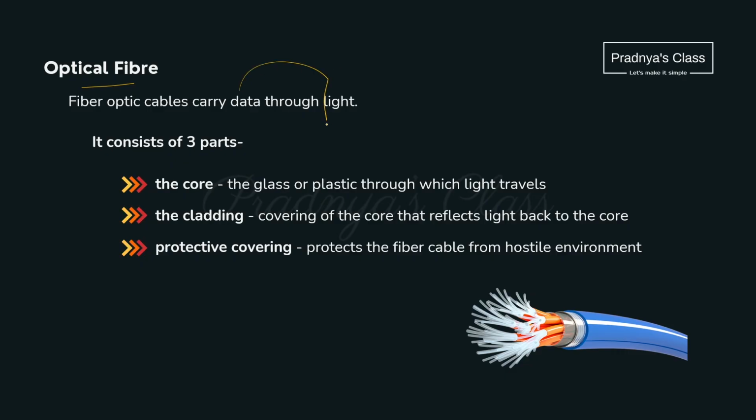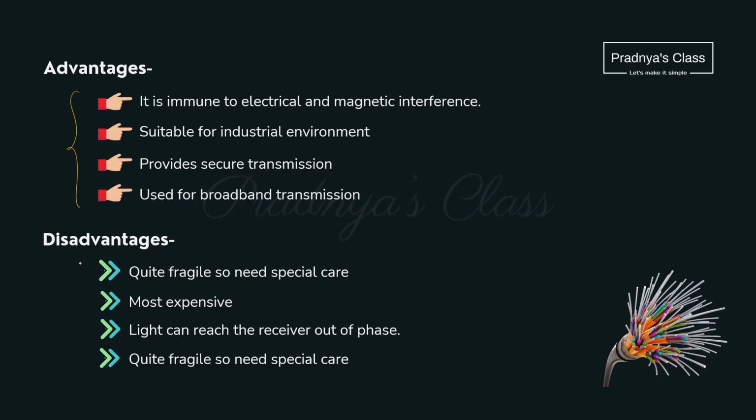We are at the third and last guided media, that is optical fiber. In this the data carries in the form of light. Look at the picture. It has a core. It is made up of plastic or glass and there is one cladding which will cover it. And then to protect it, we have a protective covering. Here are some of the advantages and some of the disadvantages.